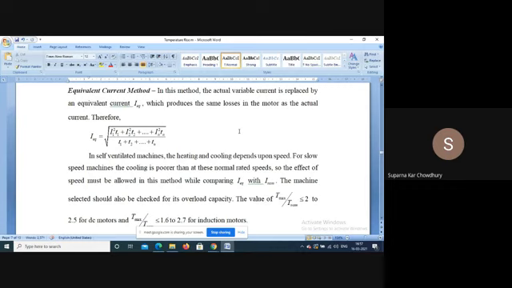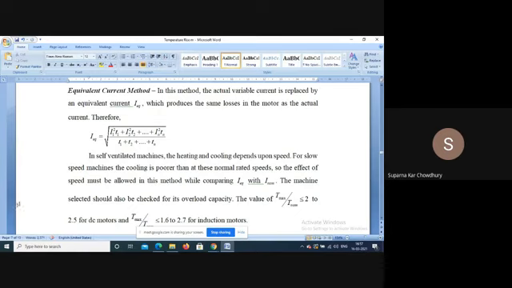In a self-ventilated machine, the heating and cooling depend upon the speed. For a slow speed machine the cooling is poorer than at normal speed, so the effect of speed must be allowed for in this method while comparing I equivalent with I nominal.